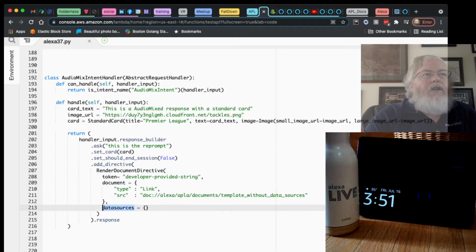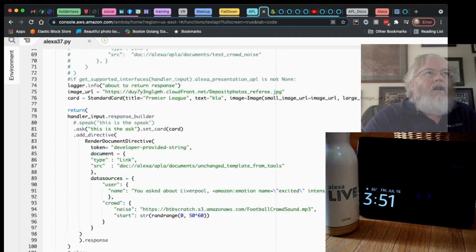Now the pointer to the document can be a link to a location that the system has saved your document internally, okay? And then all the text that should be spoken and any other sound effects that should be spoken gets said here.